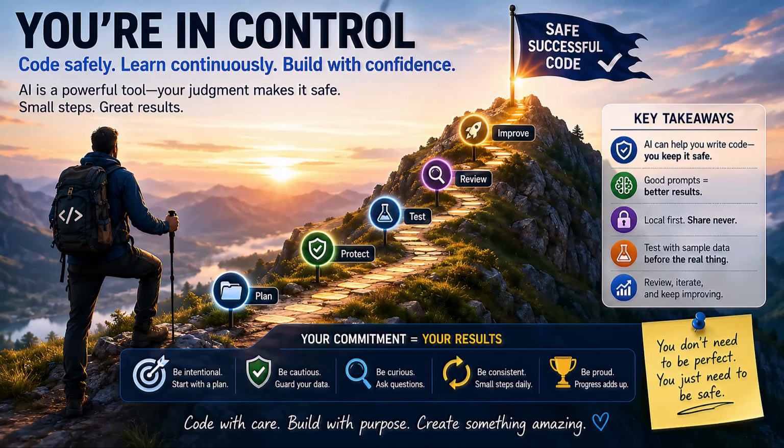Once you can understand and test the small thing, then you can build the next slightly less small thing. That is how you turn vibe coding from a party trick into an actual useful skill. If you want to follow up, the next step is building a small Windows-friendly utility with AI and walking through every safety check before anything runs.